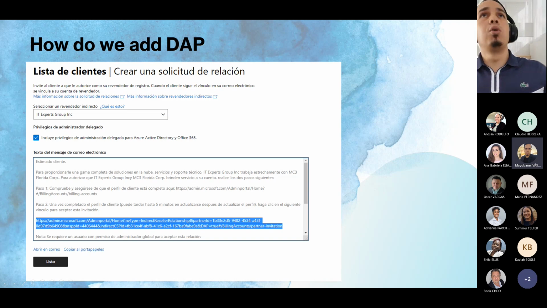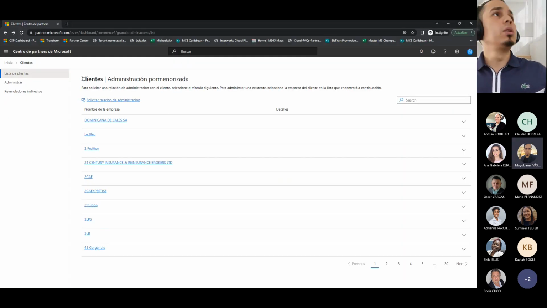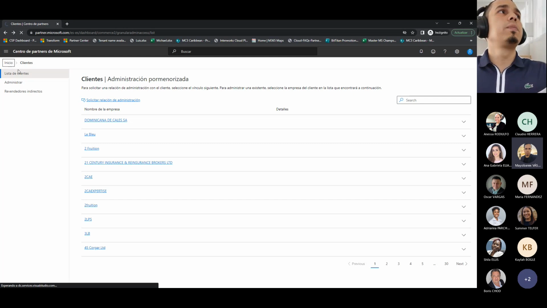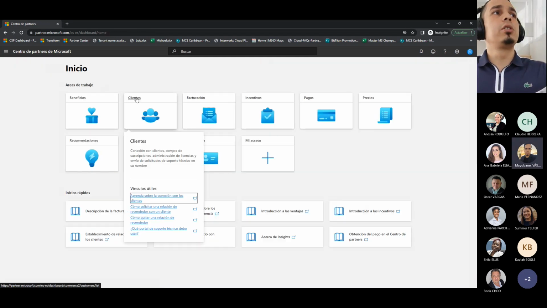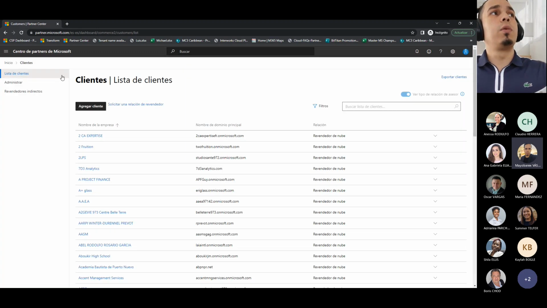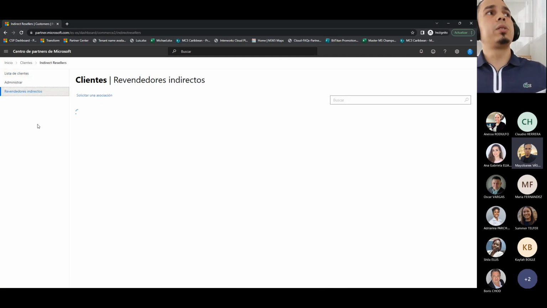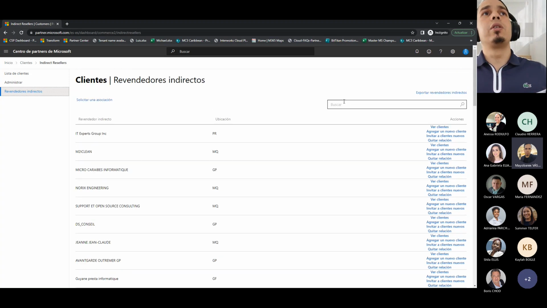So, for example, in Admin Center, if for some reason one of our territory managers doesn't know how to do this, or some reseller needs to know how to find it: first, you go to Partner Center. In Partner Center, you go to Customer. And in Customer, we go to Indirect Reseller, and you find the reseller that you want. Also, you can do it with the search bar.